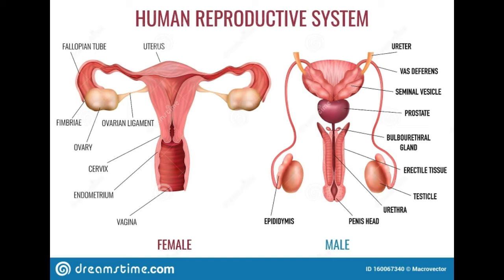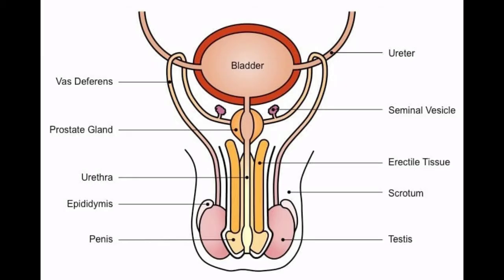Now, let's see the cells of the primary reproductive organs in human male and female and their role in reproduction. Male reproductive organ, structure of testes. Testes are the reproductive glands of the male that are oval-shaped organs which lie outside the abdominal cavity of a man in a sac-like structure called scrotum.